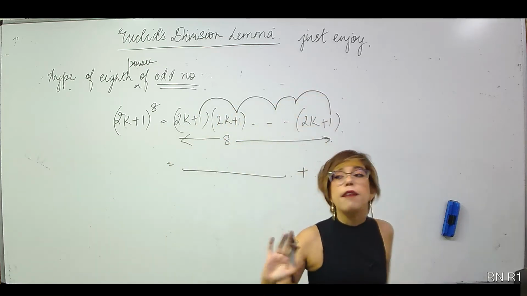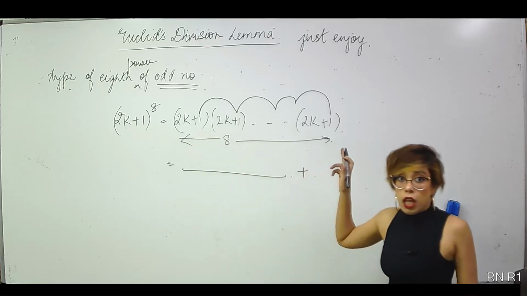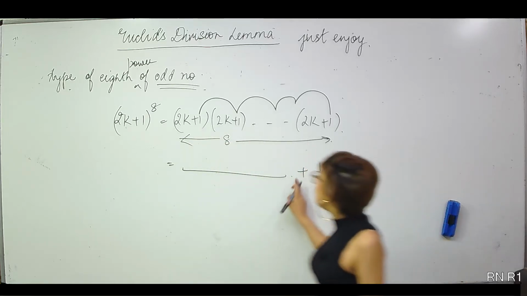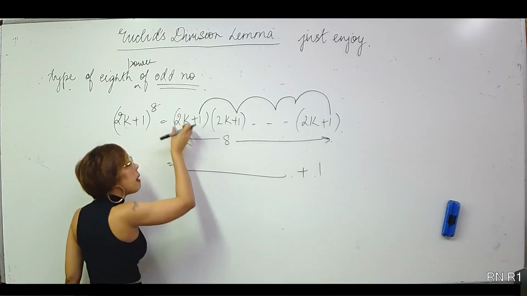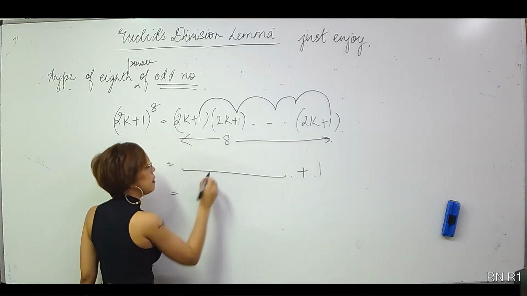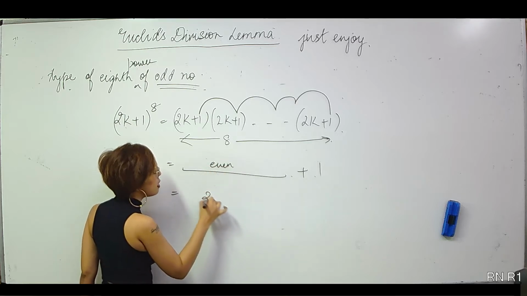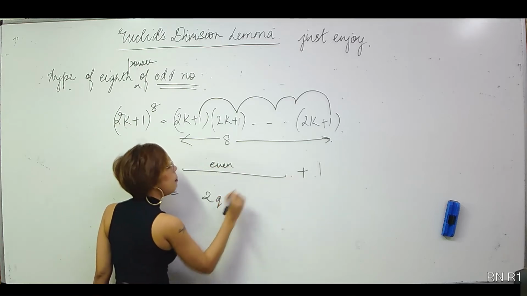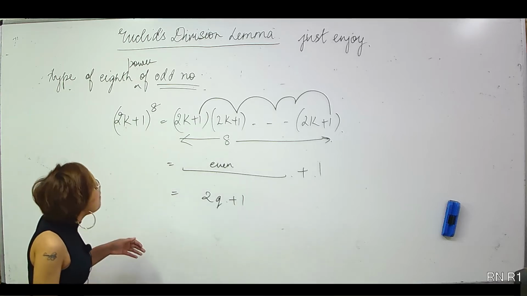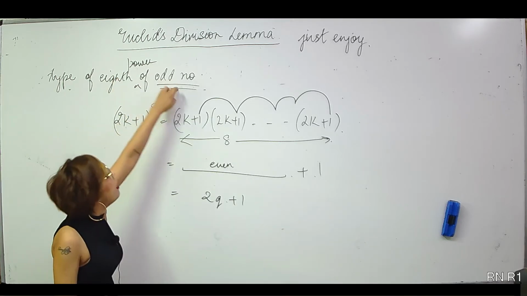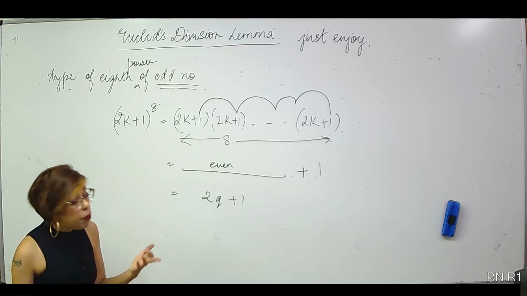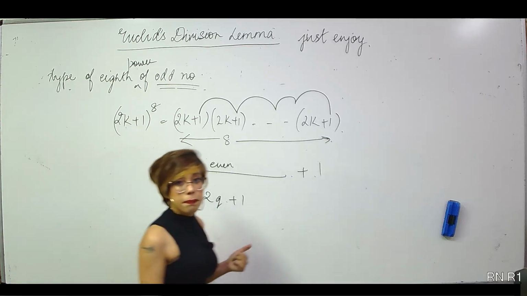It never multiplied with any of these 2k terms. So 1 into 1 into 1 obviously would be 1. From here, since at least you will multiply with 2k, so definitely it would be even. Since this is of the form even, I can say this is of the form 2q plus 1. So I have justified that the 8th power of an odd number will also be odd. And the type would be 2k plus 1.